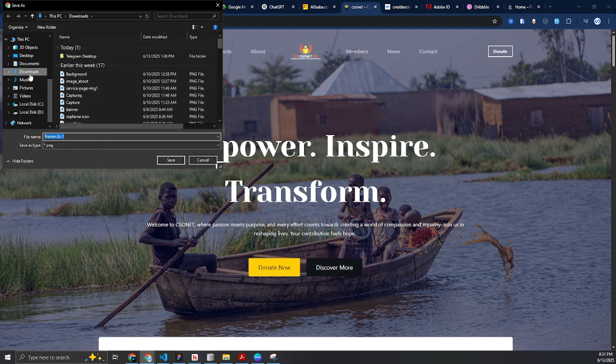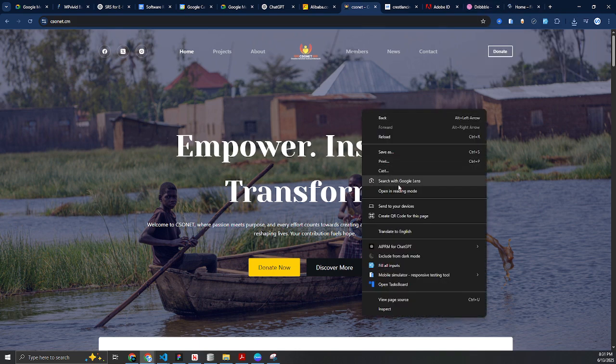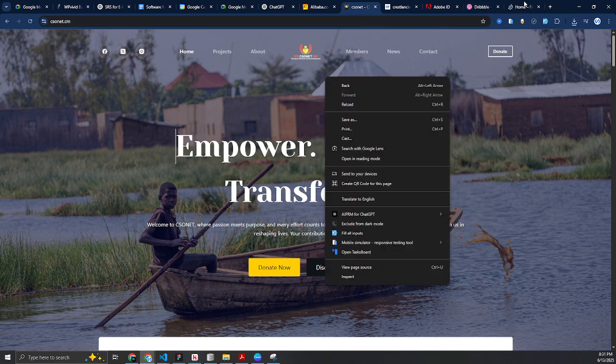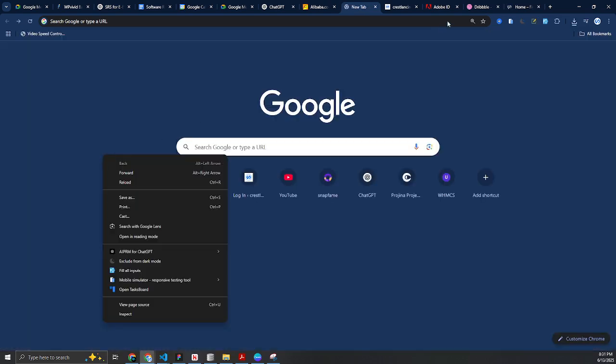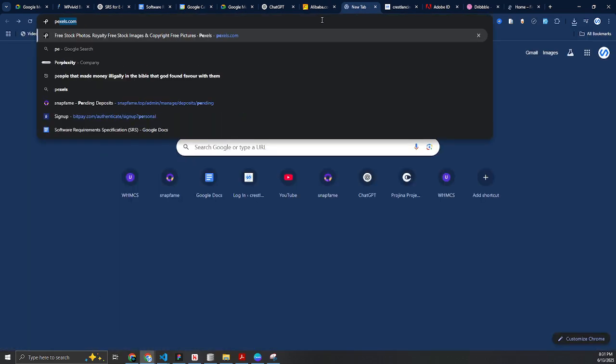And this is the logo. I save it in my downloads. Click on save and we have the logo downloaded. I think we have this background image and we can actually use any image in the background. Since I cannot download the background image from here, I can go to a website like Pexels, pexels.com, to get a background image.